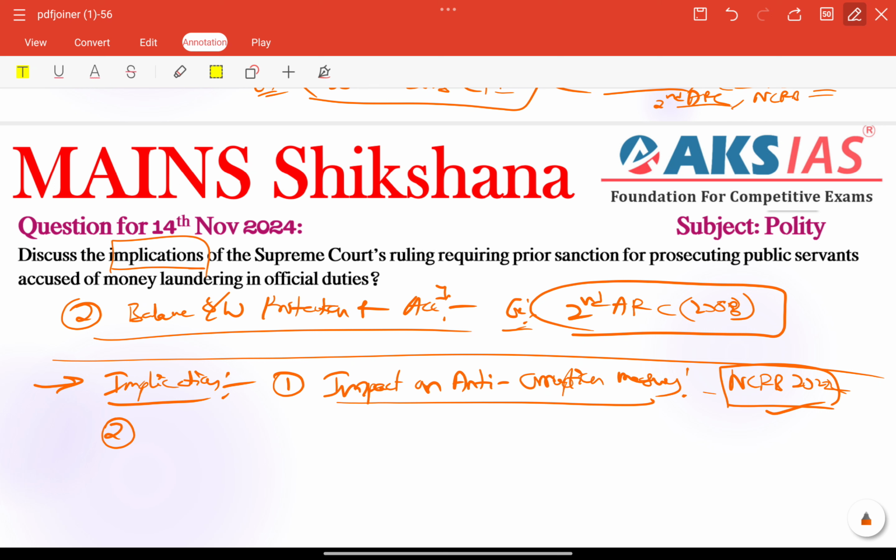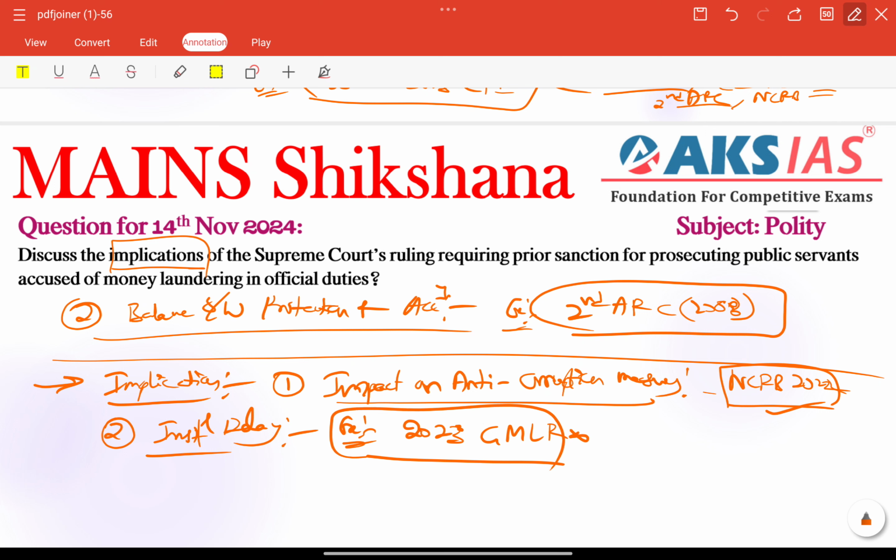So another implication is institutional delays, also very important here. Institutional delays, because the Supreme Court ruling could lead to delays in prosecuting officials involved in money laundering, especially in politically sensitive cases, right? For example, here we can talk about the 2023 Global Money Laundering Report. What it says, it is highlighting India's challenges in addressing money laundering effectively, right? So these types of reports, indices, data or commission reports need to be included here and there.